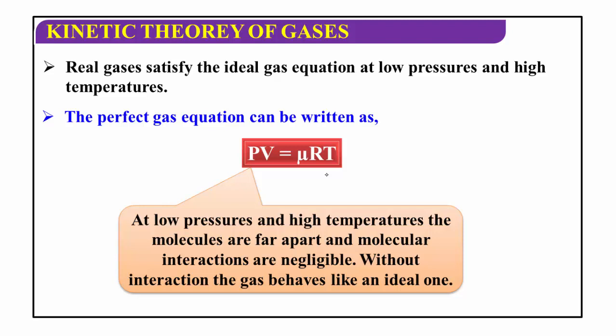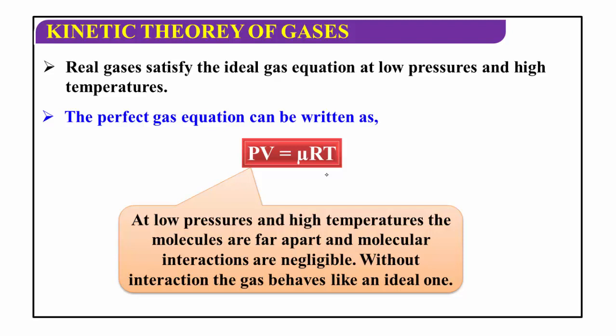The intermolecular force between the two particles is negligible. Without the interaction, the gas behaves like an ideal one. It is not possible exactly, but in some cases at low pressure and high temperature the molecules are far apart and molecular interactions are negligible.